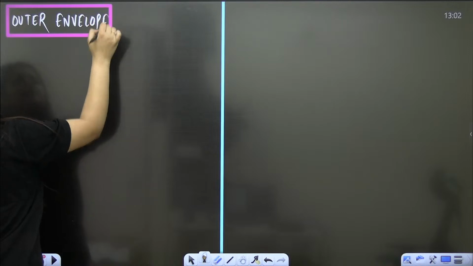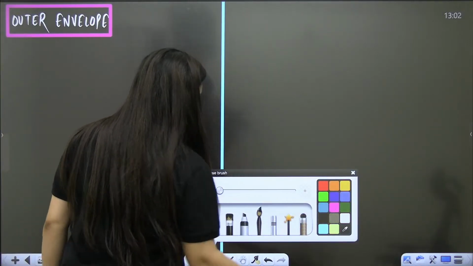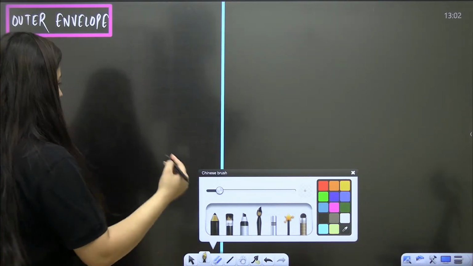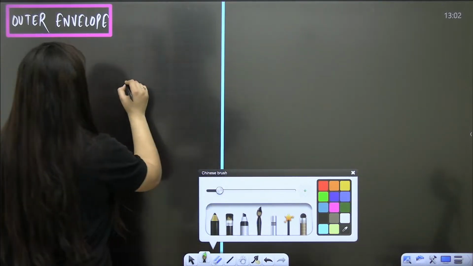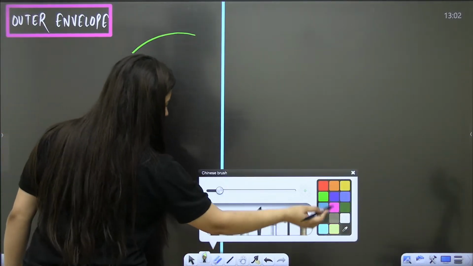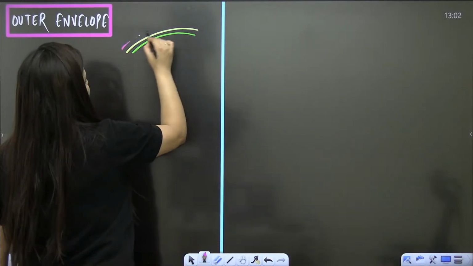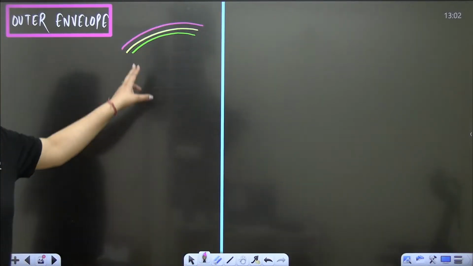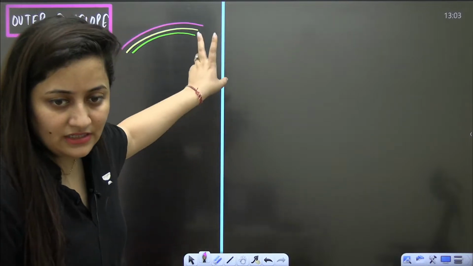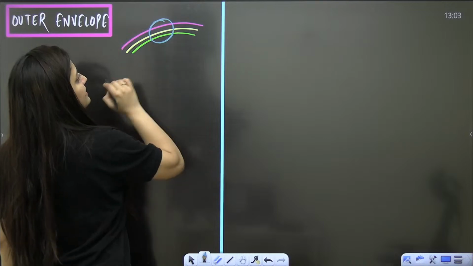Right, let's start the discussion on the outer envelope. Outer envelope means outer covering. So let's start from the inside. Have a look: 1, 2, 3. When you talk about the outer envelope, you are going to talk about the 3 coverings. We are going to talk about these 3 coverings.